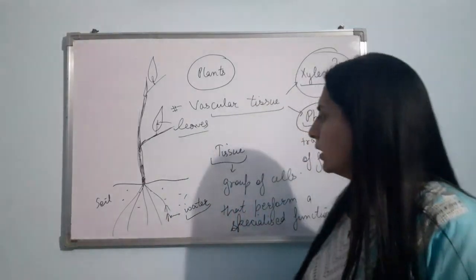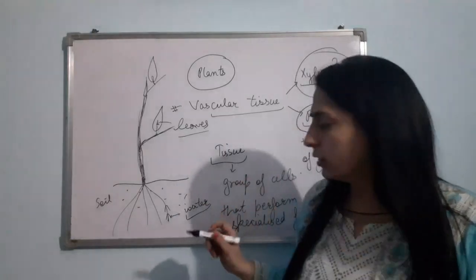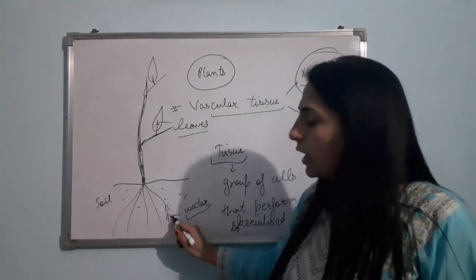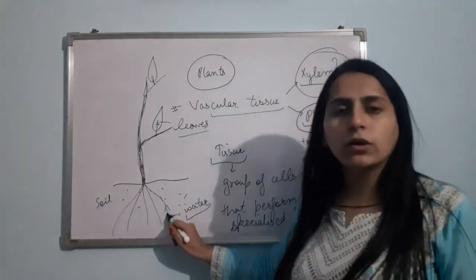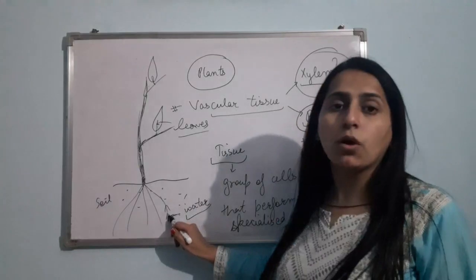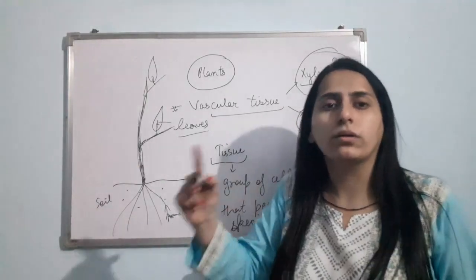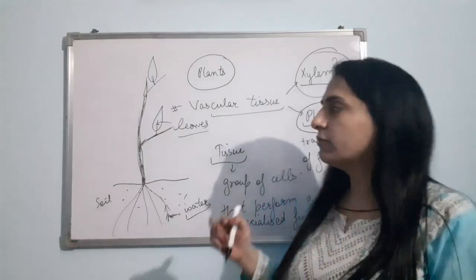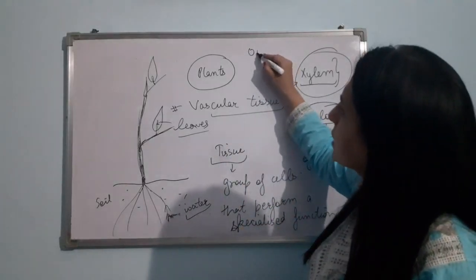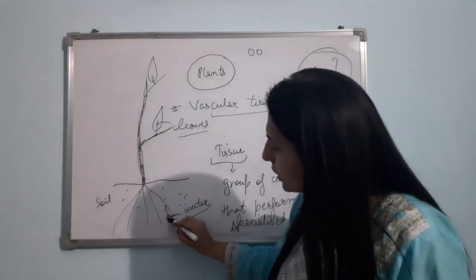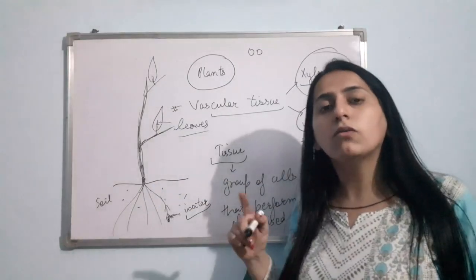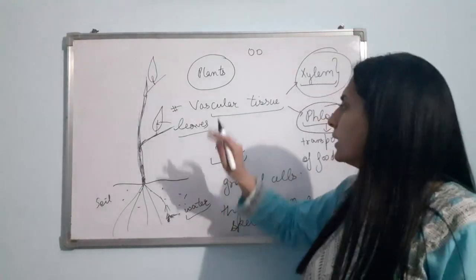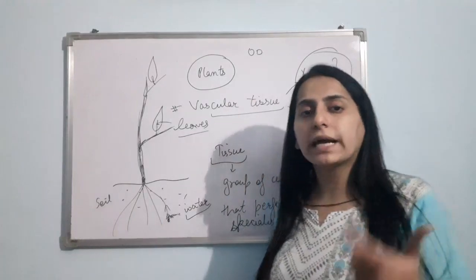Clear? Now let us talk about how the water is absorbed by the root hair. I told you the roots have root hair and the water will be absorbed. Now here comes the question: how can water travel from one cell to another? Suppose here is one cell of the root, here is another cell of the root. Then how does water transport from one cell to another cell? Let us discuss this with the help of an activity.